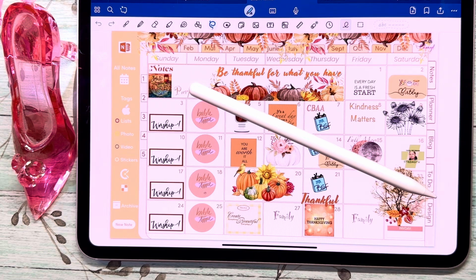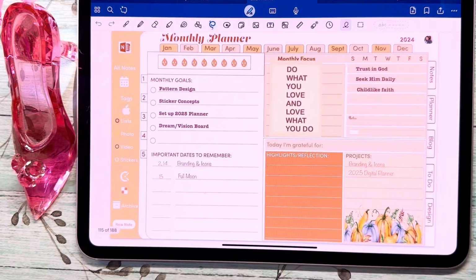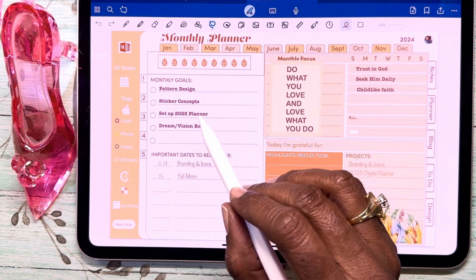I've got my November digital planner all set up, and my goal is to use my digital planner more than my paper planner. So that's my goal for 2025. And so in my dashboard page, I need to add that as one of my goals.